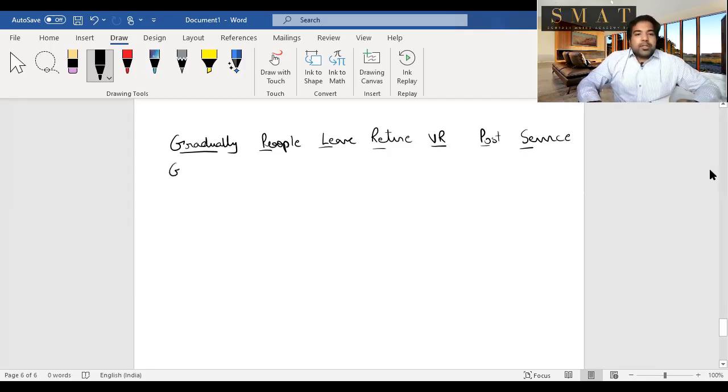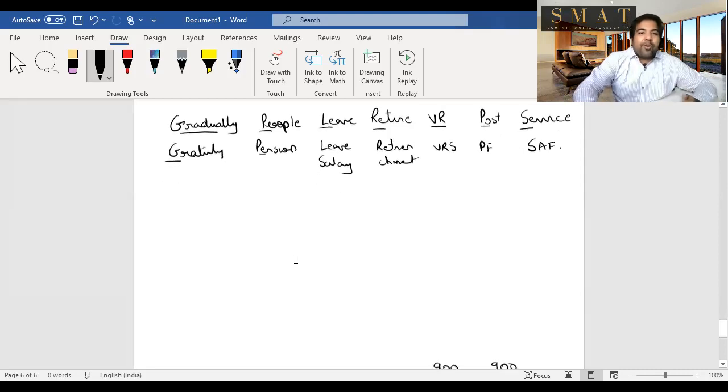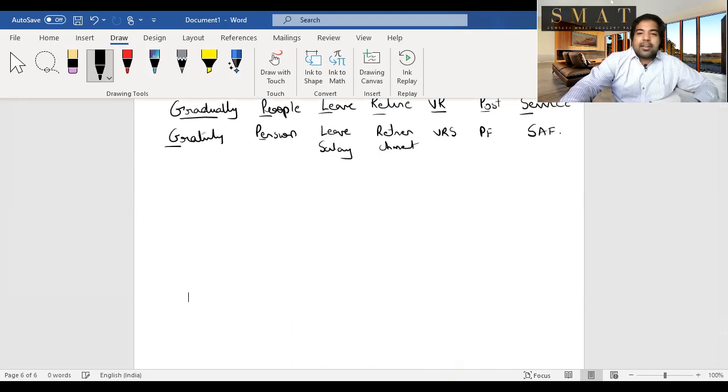And guys, these are all the gratuity or all the retirement benefits that you get. Let's plug in the words here. Gradually is gratuity. This is pension, P for pension. This is leave salary. This is retrenchment compensation. This is VRS compensation, voluntary retirement scheme compensation. This is provident fund, and this is superannuation fund. We will plug in the sections also in the end. As you know, the sections are all in one line and they have a shortcut as well to remember all of this, guys. But first, let's start, and we'll start from the back. Superannuation fund. Let's take one by one.